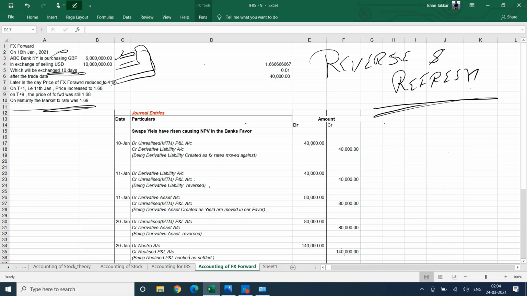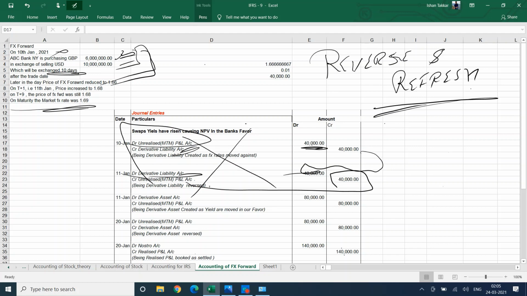So if you have 40,000 as your derivative liability, you will reverse this derivative liability. So you have credited here, you will debit on the next day, and you have unrealized P&L that is 40,000 here, you will reverse that. Okay, so the net is zero.